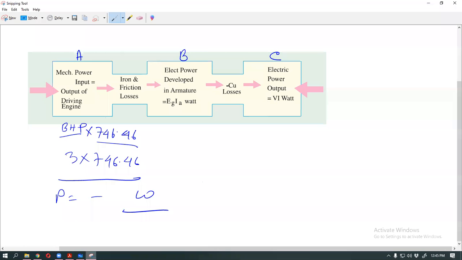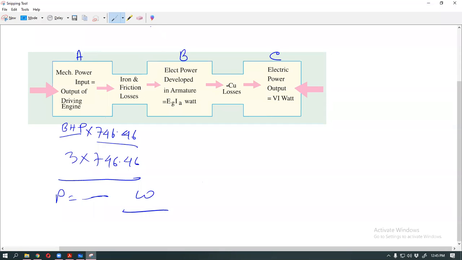Our motor is designed in horsepower. This is called the brake horsepower. So to convert brake horsepower to power in watts, multiply the horsepower by 746.46. Then this result is power.